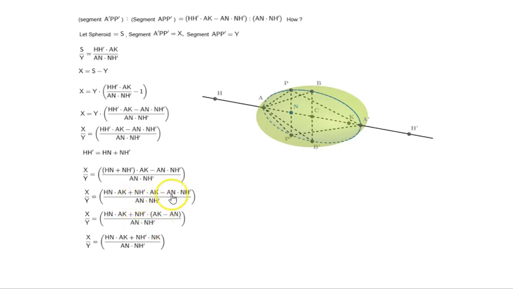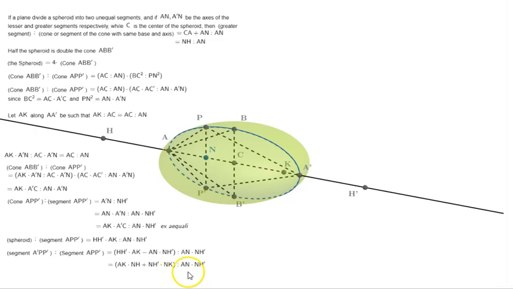Now here NH prime is common to both, so we take it out. NH prime times AK minus AN. Now AK minus AN is what? AK minus AN is NK. So we have ended up with HN times AK plus NH prime times NK by AN times NH prime, which is what we had arrived at. AK times NH plus NH prime times NK is to AN times NH prime. Okay, now that point is clear, let's proceed.